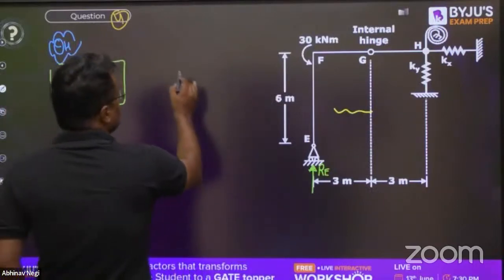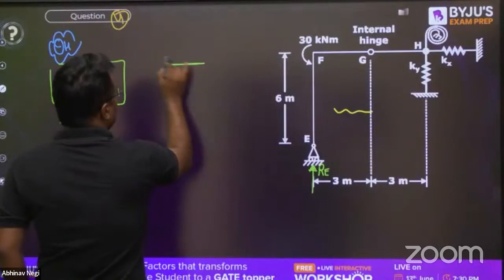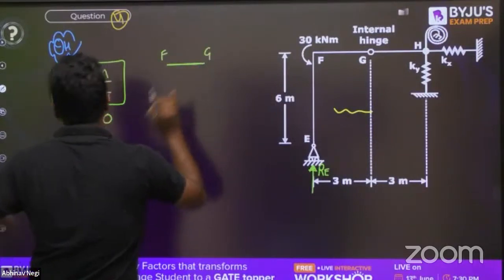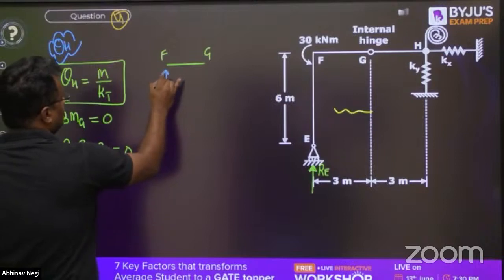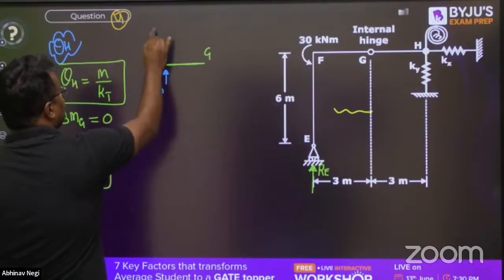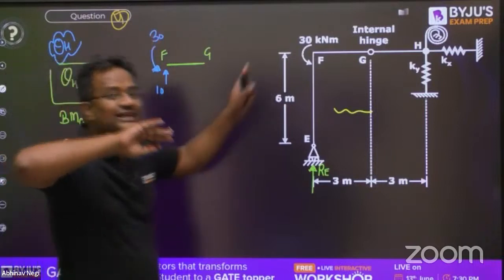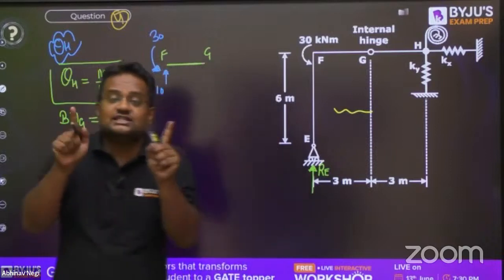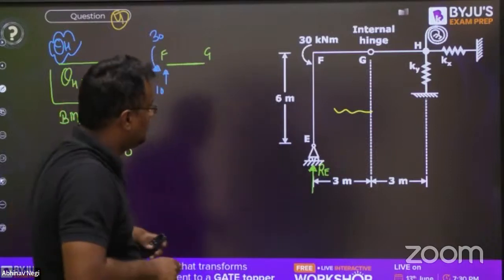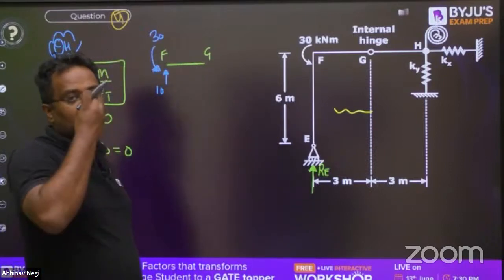Now, if I cut this FG part, then the FG part will have a reaction 10 here and a moment 30 here. And guys, the whole body is in equilibrium, so a small part is also in equilibrium. If the whole body is in equilibrium, a small part is also in equilibrium.